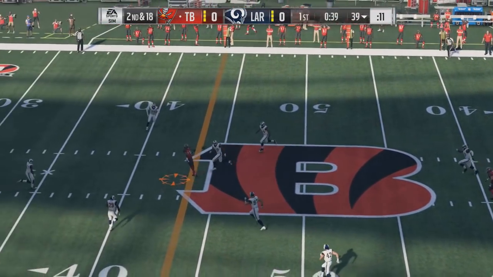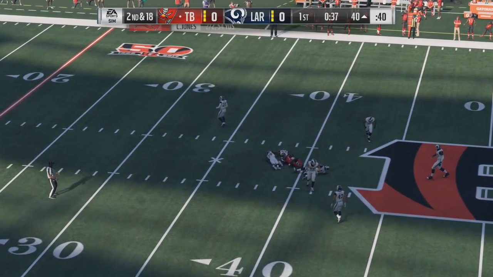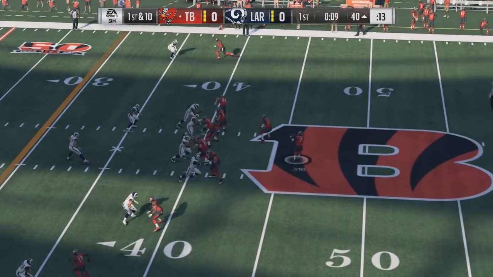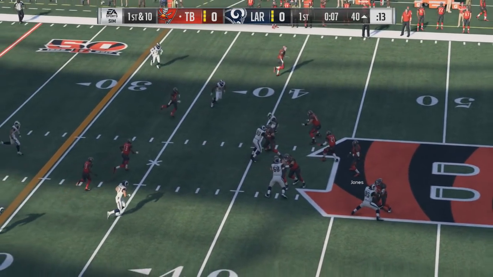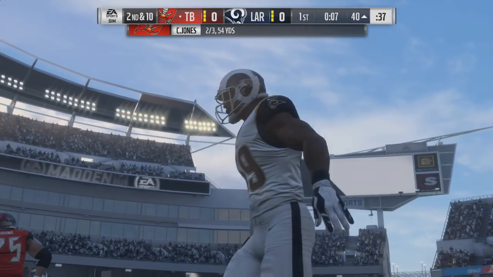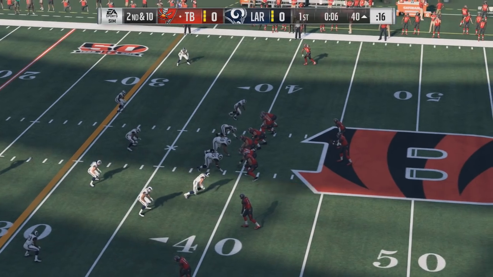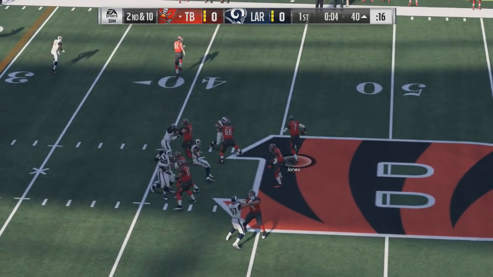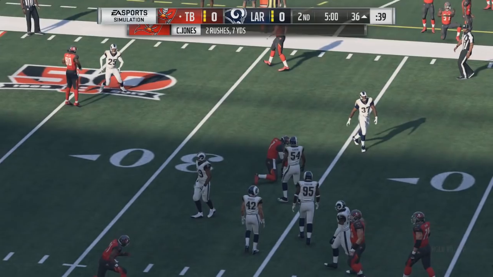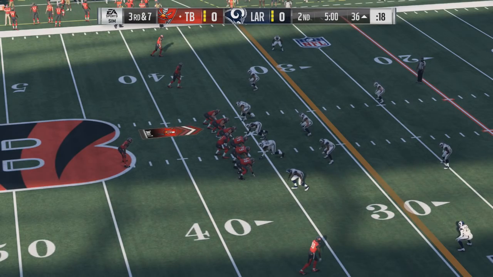But after a sack, it's 2nd down and 18, and Cardale Jones with a beautiful pass. So actually early on in this game, Cardale Jones is making the beautiful throws. But they're getting into plus territory now, and Cardale Jones decides to throw it into the back of his center's helmet. So that wasn't a good pass like the previous two. So next play, 2nd down and 10, he decides to take off, and he's so slow, and he gets caught by a Michigan defender. So that probably would have been a 1st down if he was a little bit faster.